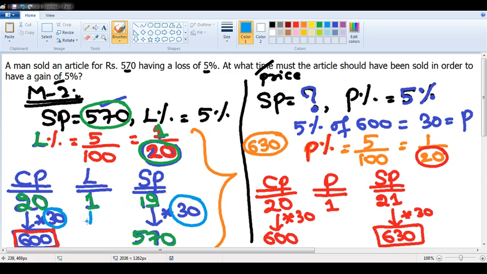In fact, if you want to know how much loss it is, you can also multiply loss by 30. 1 into 30 is 30 rupees loss. I hope I have answered your question, Shiv Komal. I hope it is clear.